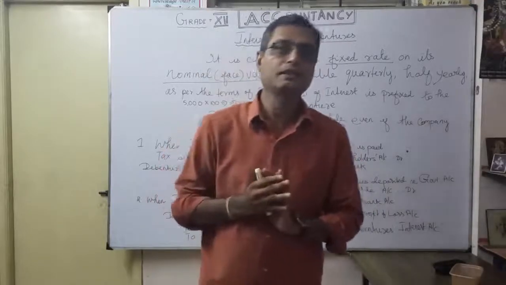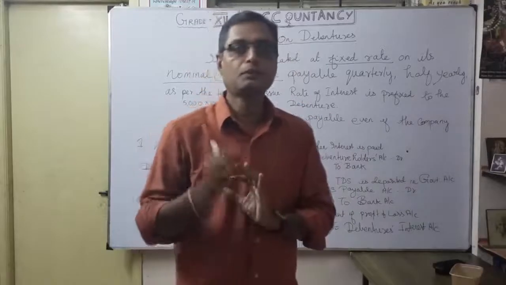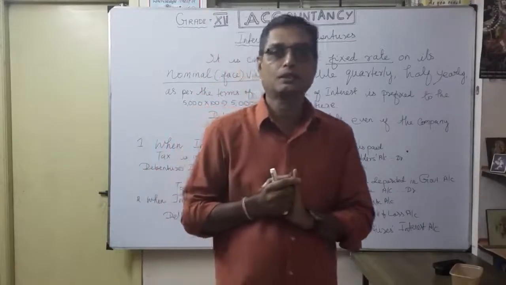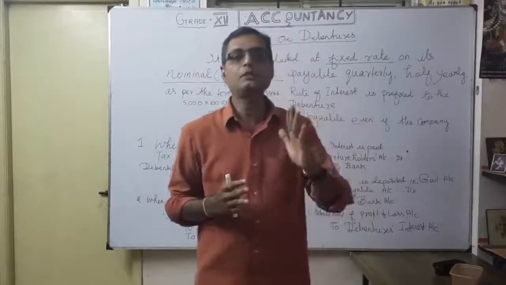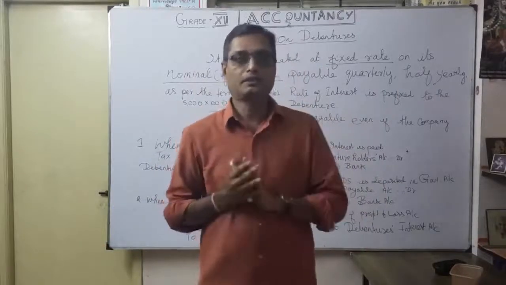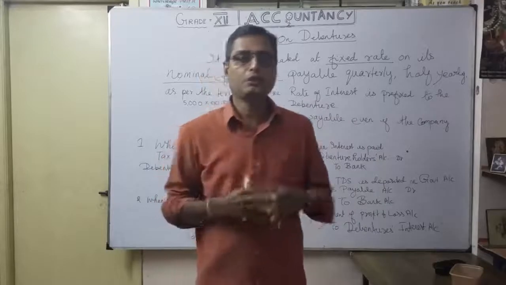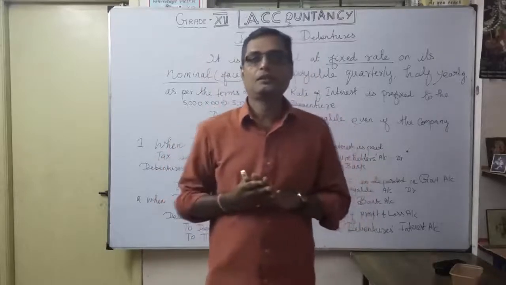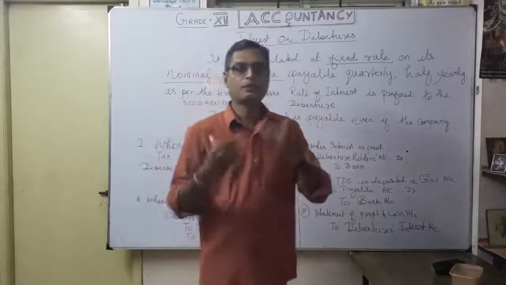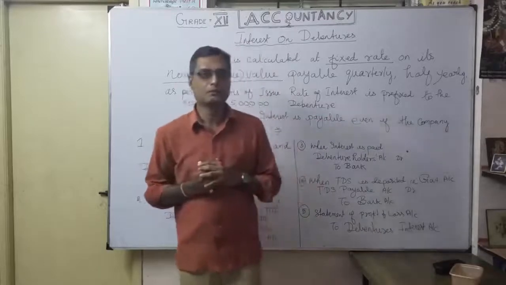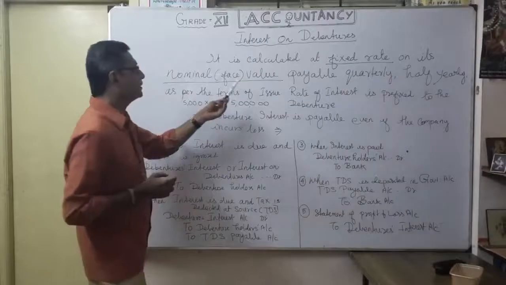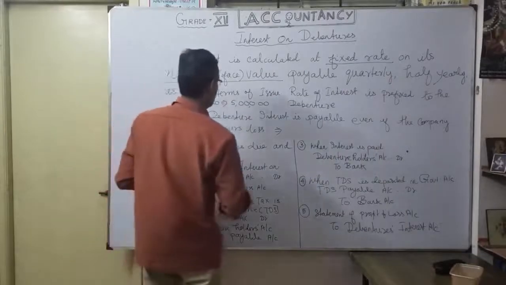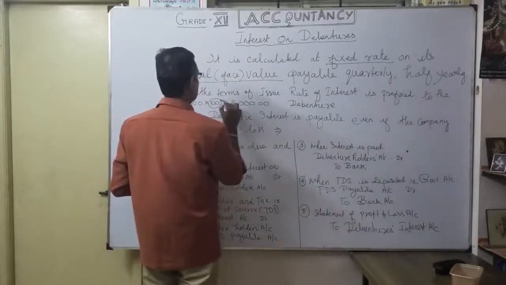Very important: whenever a company has to pay interest to debenture holders, it should clearly declare whether it will give quarterly, half-yearly or even annual. Mostly half-yearly; quarterly is very rare. So you get interest every 6 months, at the fixed rate on the nominal face value.